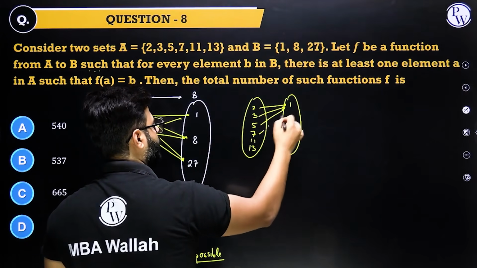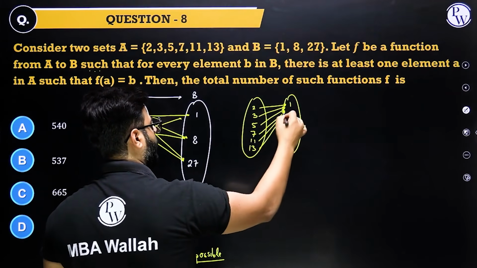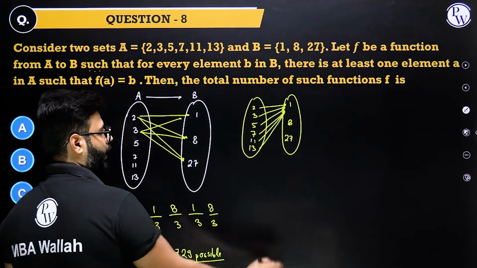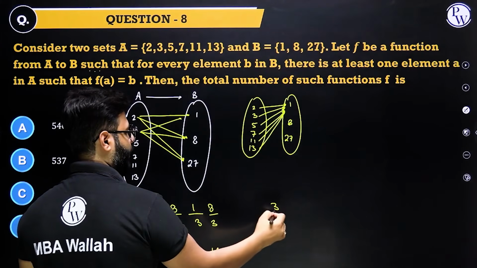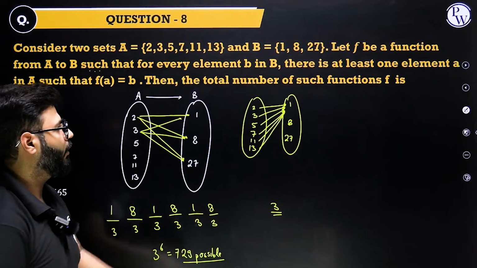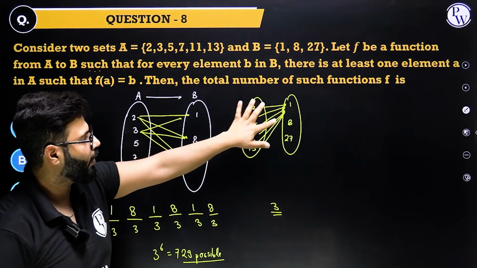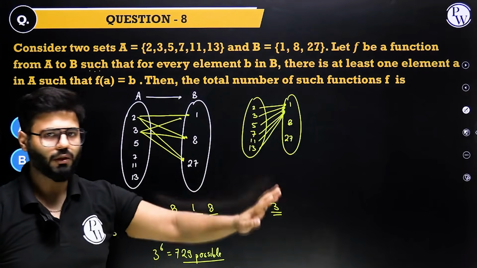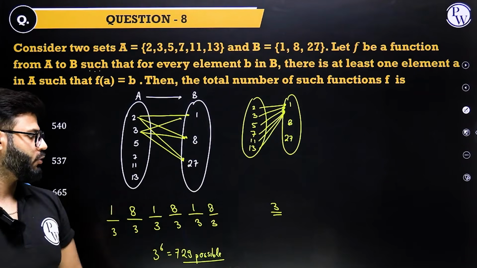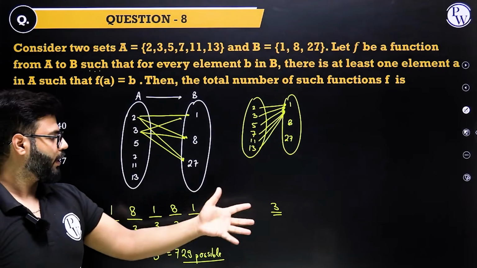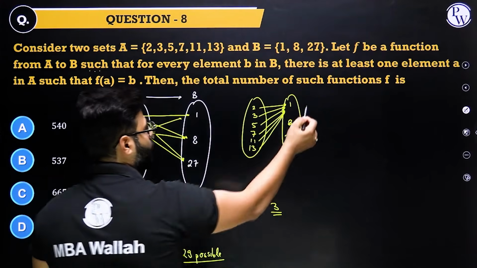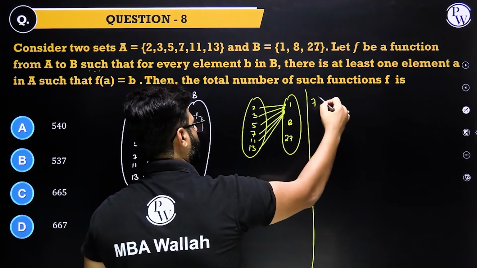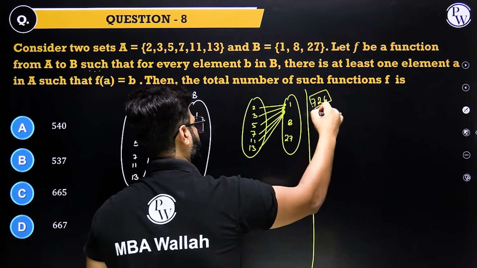Such cases are not required. We will have 3 such cases: all got mapped with 1, all got mapped with 8, and all got mapped with 27. So these 3 cases need to be eliminated. 729 minus 3, so we have 726 cases left.